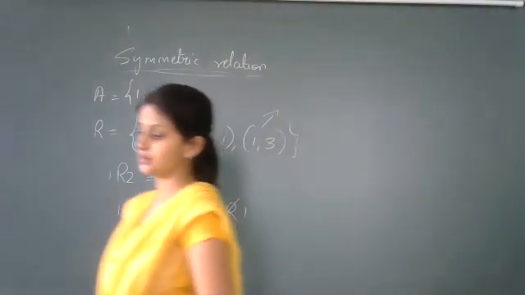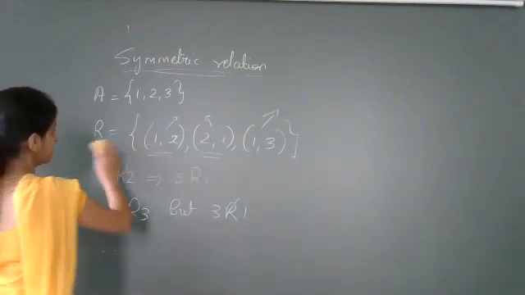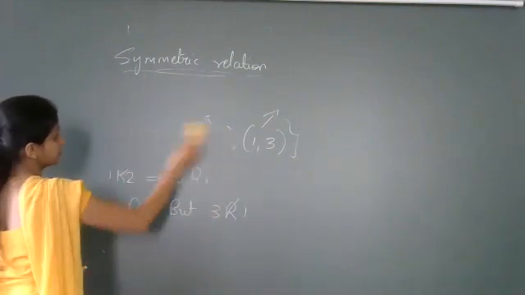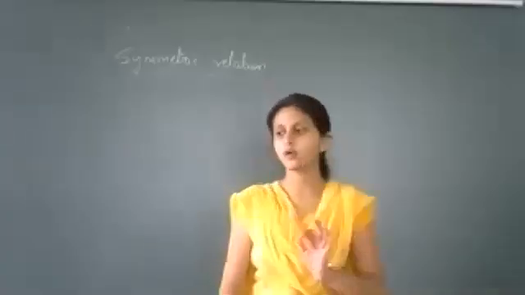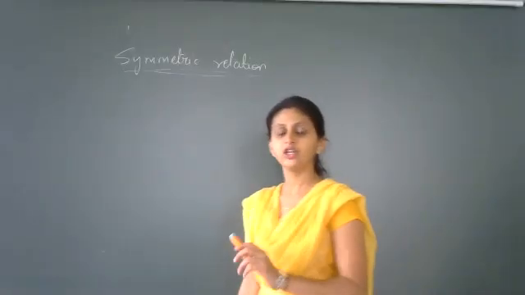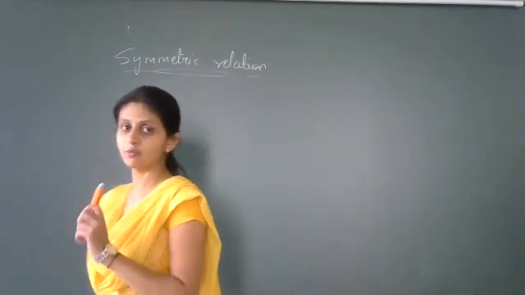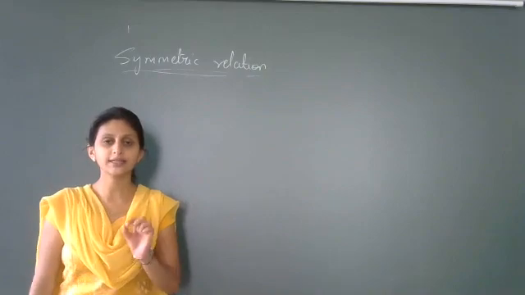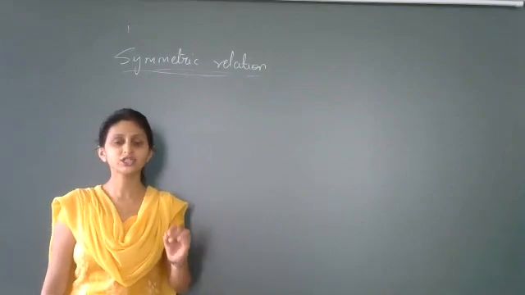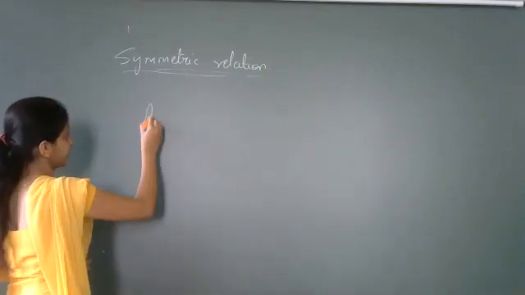I hope, Zainabi, you understood why it is not symmetric. So the definition of symmetric is very clear. If you have an ordered pair (A, B) belonging to R, in return you must be able to tell that (B, A) also belongs to R. If you are able to say that for every ordered pair in the relation R, then you conclude that such a relation R is symmetric.